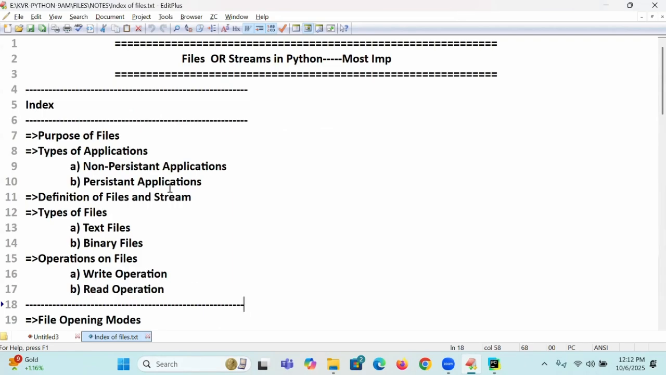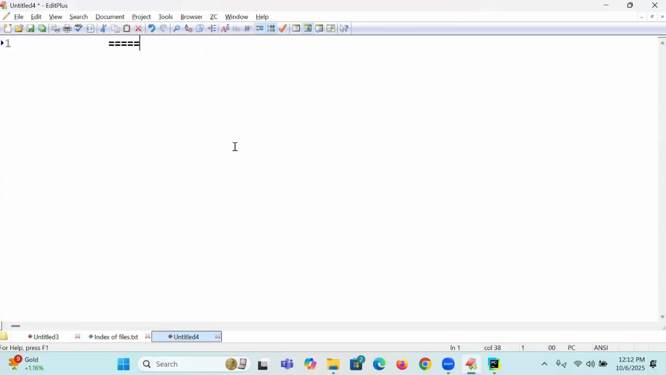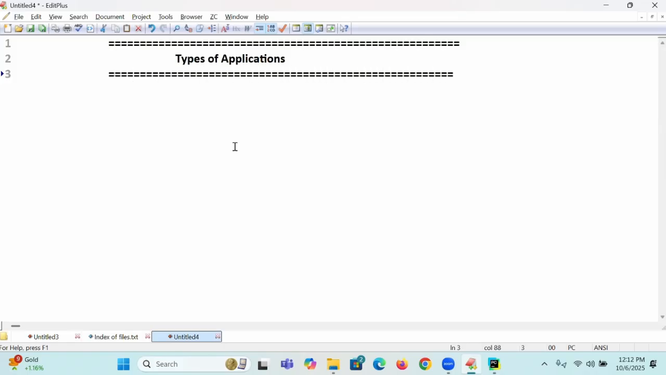Right. Now I will move to the purpose of files and types of applications. First we will start with the types of applications. Students, there are two types of applications available. Number one is non-persistent applications. Try to understand, don't take much time. One more is called persistent applications.